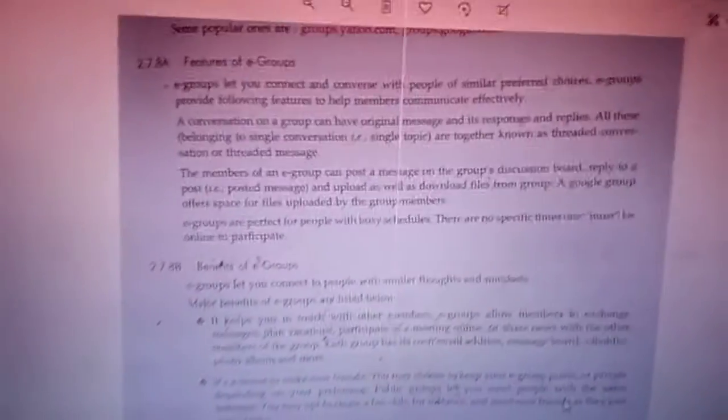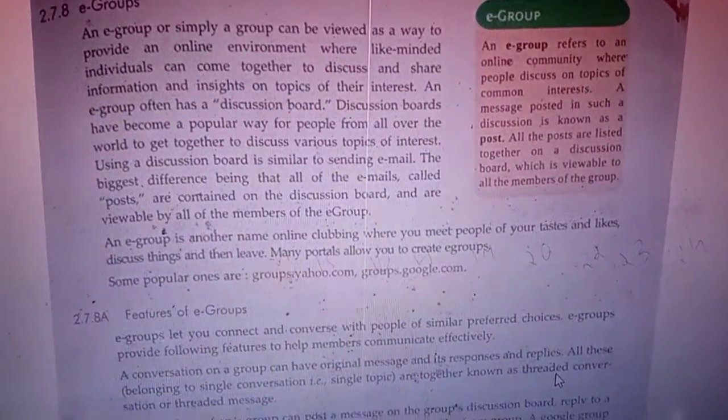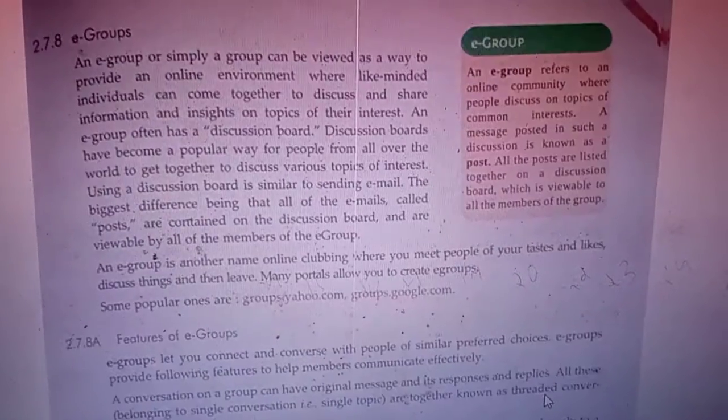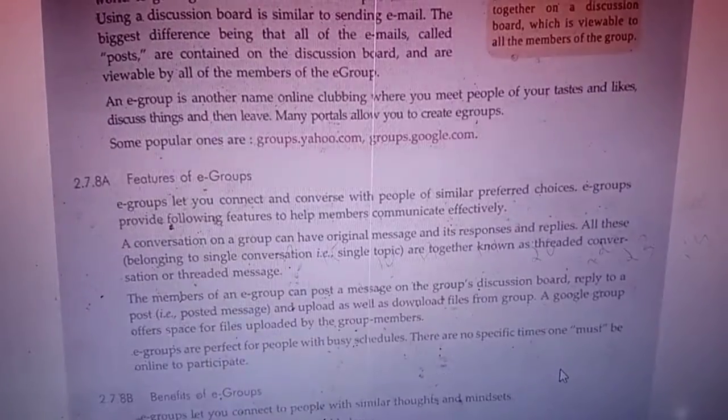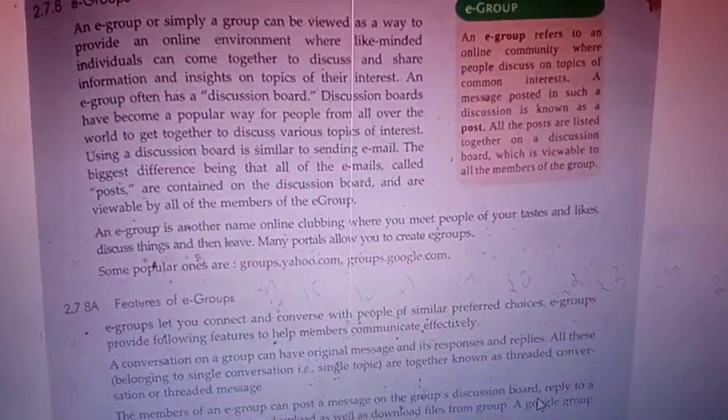So today we studied what you mean by e-group, then the features of e-group and the benefits of e-group. This is an important topic. You need to study the features and benefits, and the definition also.